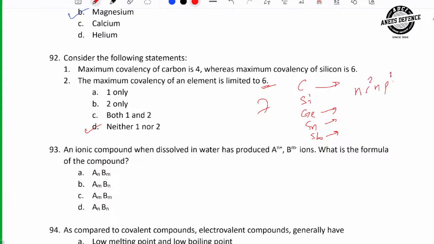NS2 and P4. I think first one is correct. First one is correct.